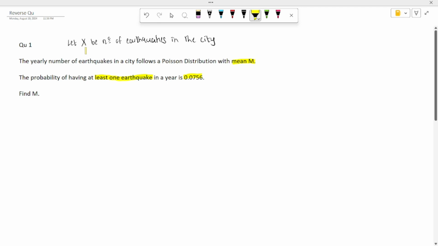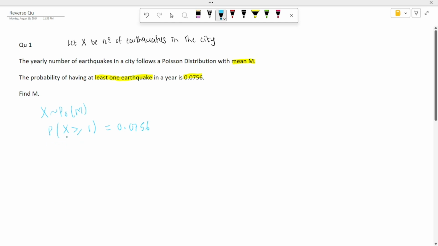So we can say that, suppose x is the number of earthquakes in the city, so x follows a Poisson distribution with mean m, and it is given that the probability of having at least one earthquake, so x greater than or equal to 1, is equal to 0.0756, and then we need to find m.